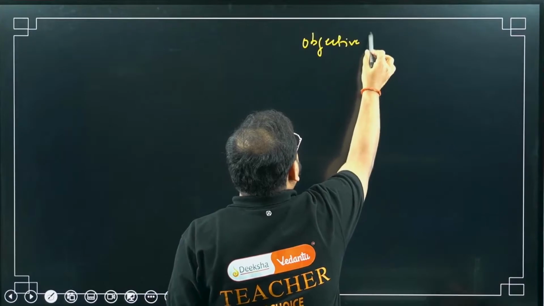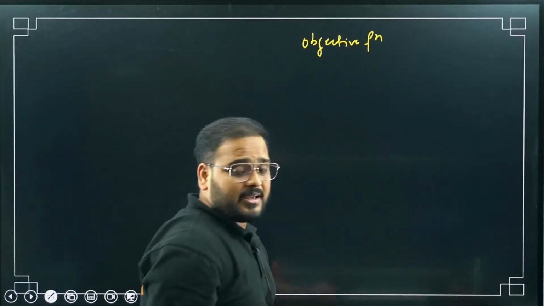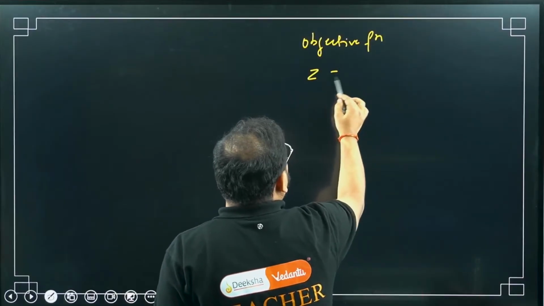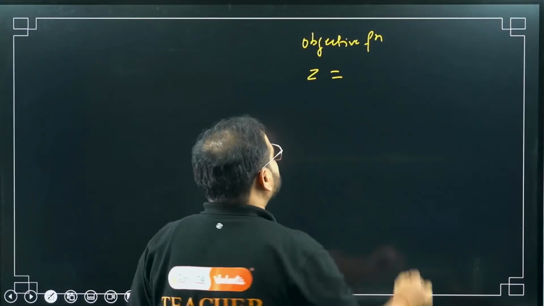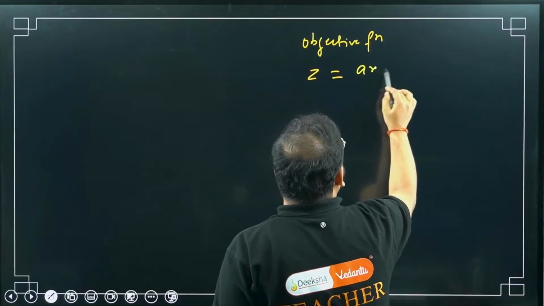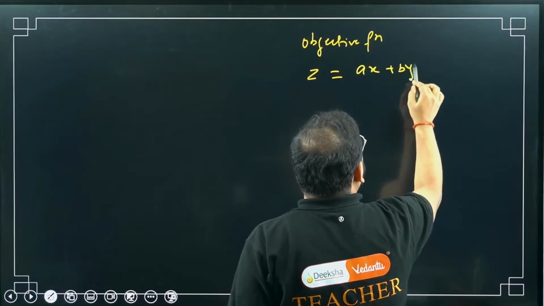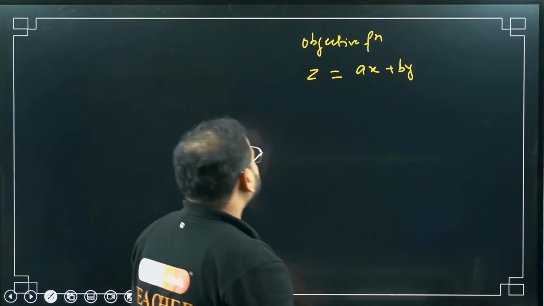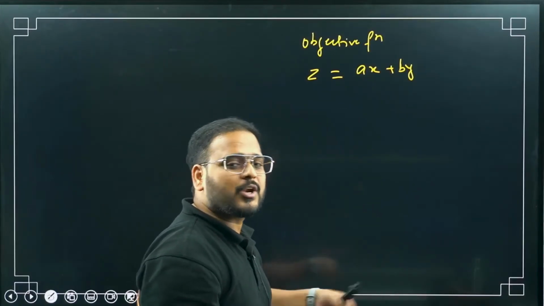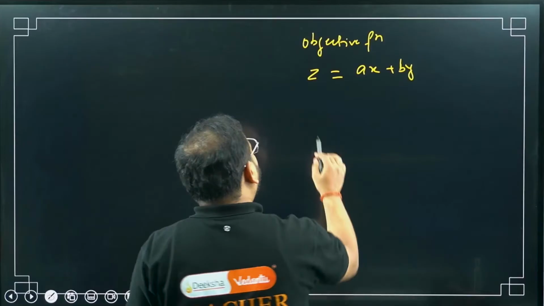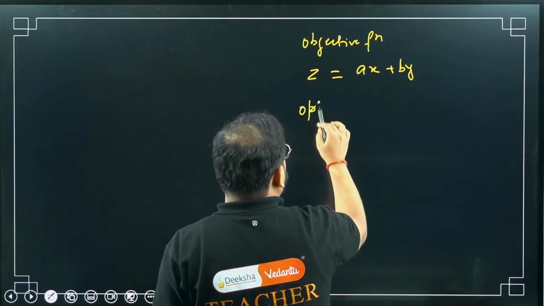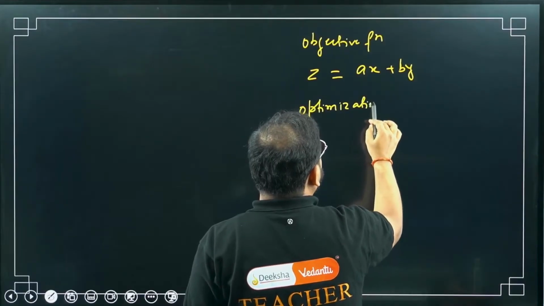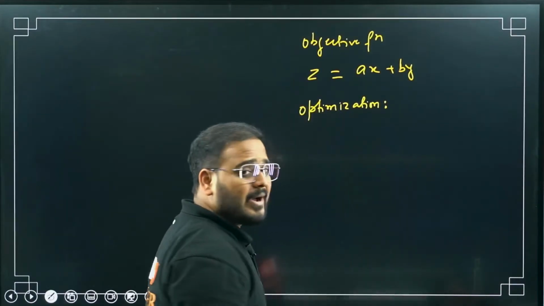The objective function is represented by a capital letter Z. Have a look. And the standard form for this objective function is simply ax plus by. It can be given in a different form also, but usually we use the standard form only. Okay, so what is our goal? Our goal is to do optimization. How do we optimize and what do we optimize?